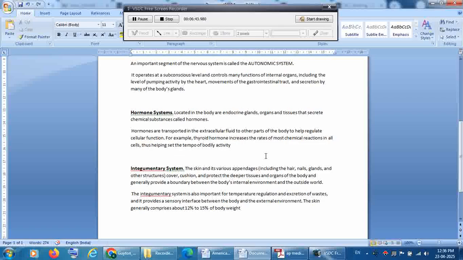When thyroxine is not present in our body, the heart rate decreases. It leads to bradycardia, and the regulation is disturbed. When the thyroid hormone is very high, it is called hyperthyroidism, which increases the heart rate. It leads to tachycardia. Like that, these hormones regulate the functions of various systems in our body.